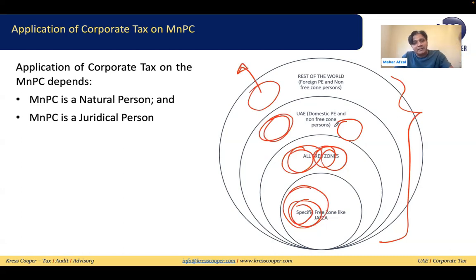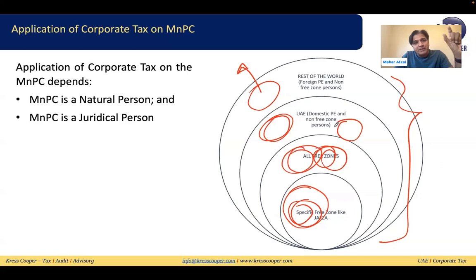The taxability is the same. Say as a natural person, if you are providing the manufacturing services and your income is up to 1 million dirham, then you are not liable to register. You are not liable to pay the corporate tax. But as a manufacturer, if you're acting as a natural person, providing the manufacturing or processing of goods and services, then more than 3 million dirham, still it doesn't matter. You are in the free zone or you are out of the free zone.